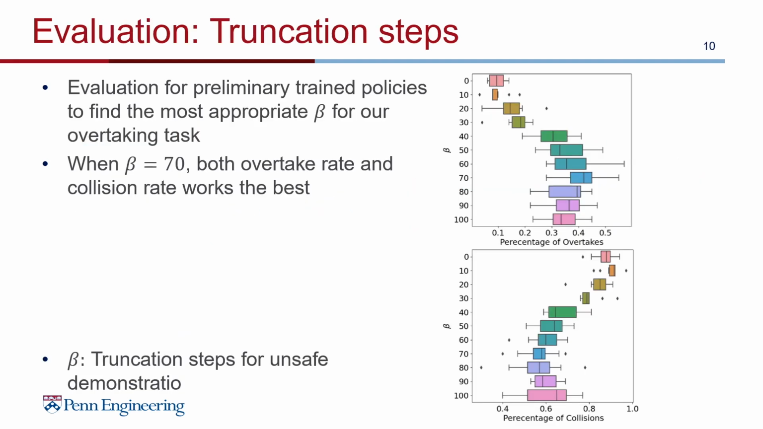Before performing the actual evaluation, we first perform some preliminary experiments to find out the most suitable beta, which is the truncation steps for our scenario. So we first change the beta parameter and see how it affects the performance of our method. As the image on the right side of the slide shows, we show how the number of truncated steps, which is beta, affects the performance of the policy in terms of overtake rate and collision rate. For the truncation step, we empirically find that when beta equals 70, both overtake rate and collision rate work the best.